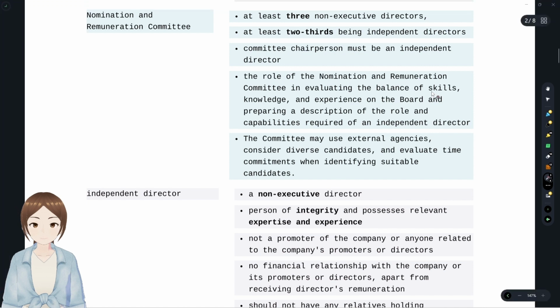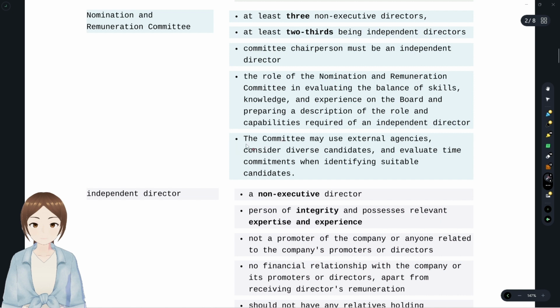So they evaluate the skills, knowledge and experience of the independent director for the appointment and decide the remuneration of the independent directors. So the chairperson should also be independent in order to appoint an independent director.